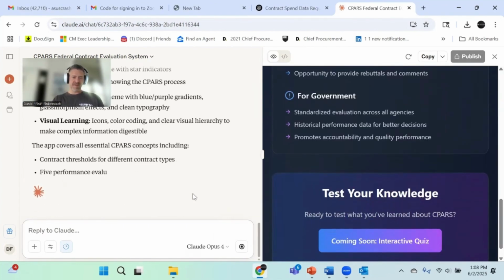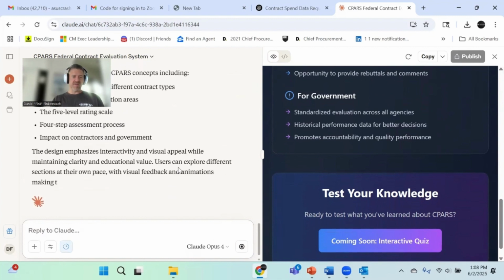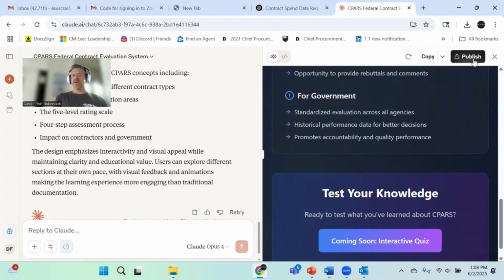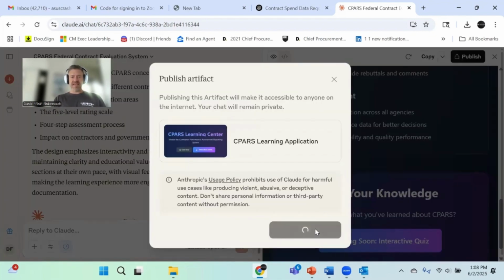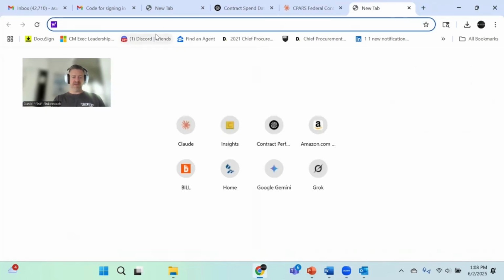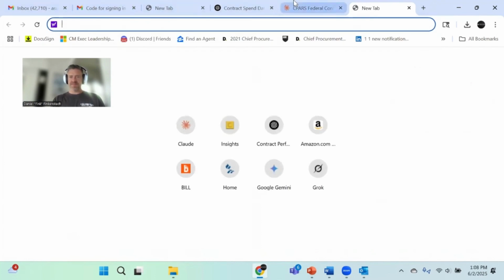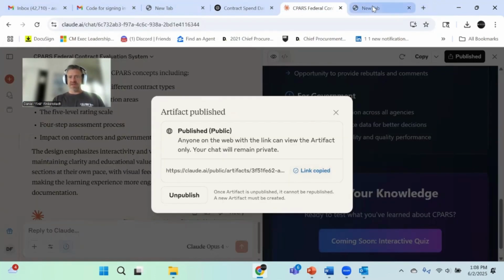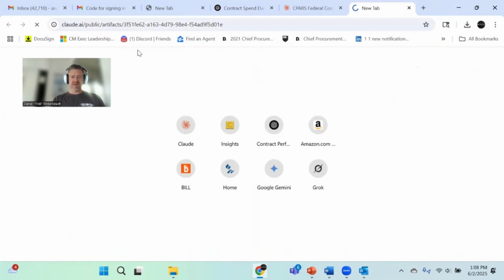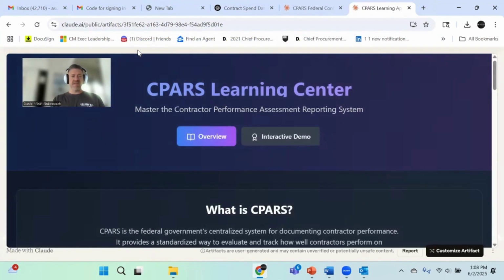Yep, great. This is the other thing about the thinking part of Claude: it'll use a ton of tokens to tell you what it did, which is really inefficient. I'm not a fan of that. But when you publish this, you get the link, and you can just launch it to another window like this. Nope, that's not what I copied. Sorry. You can copy the link and then you can launch it to another window like this. And then now it's there.